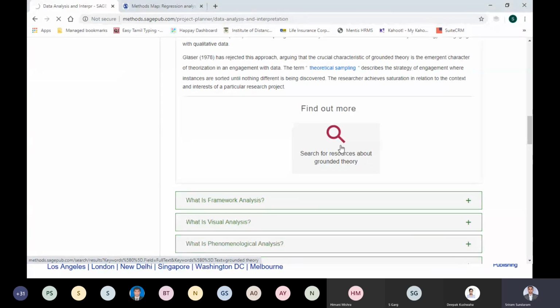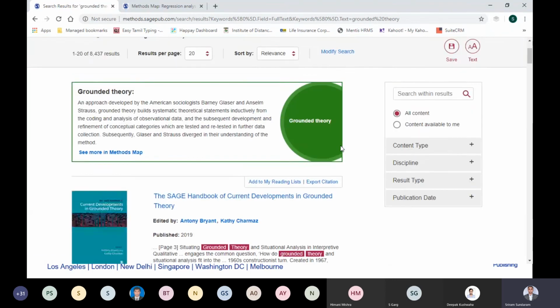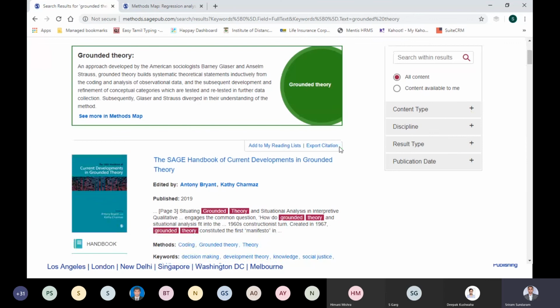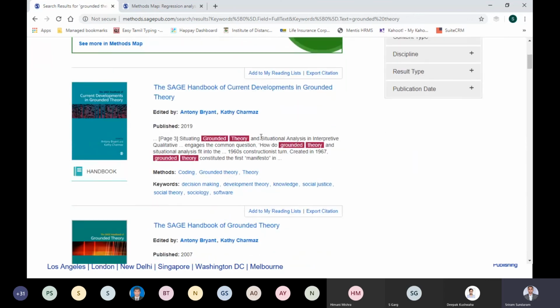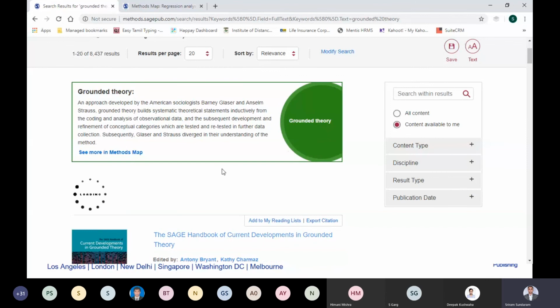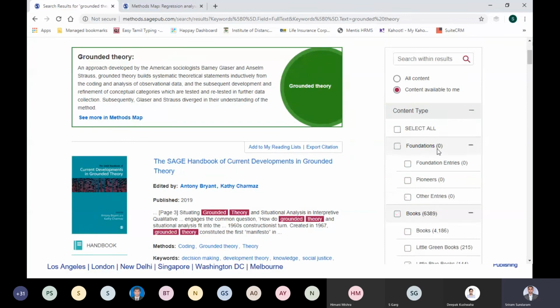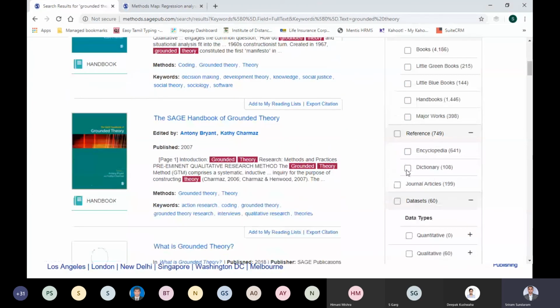And then if it is very new to you as a concept and you want only the definition level, you go to any dictionary and read the definition. There are many dictionaries available in the platform which will give you a primary understanding of what the definition is, etc. You select the content available to you, so that you get the full text. And if you want to read only the definition, you go to content type, deselect all, and select only dictionaries.